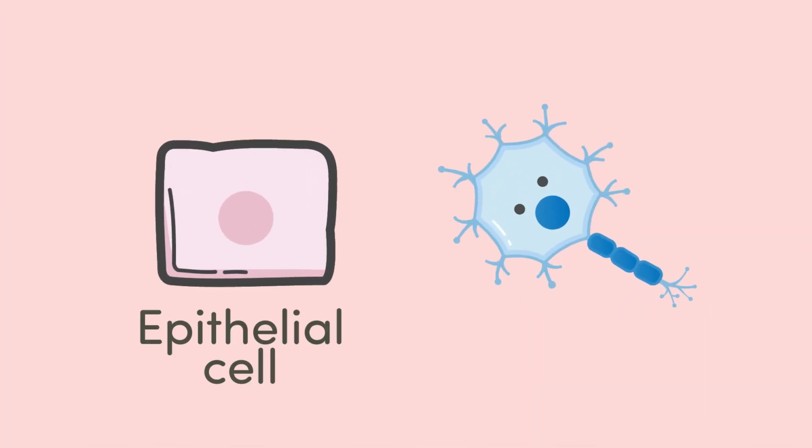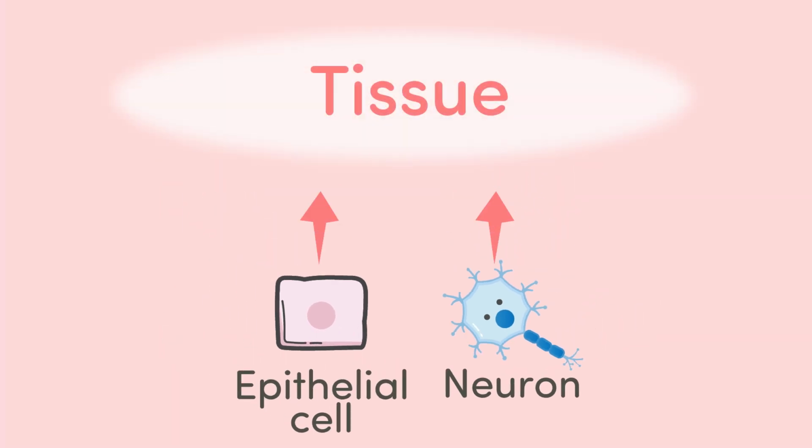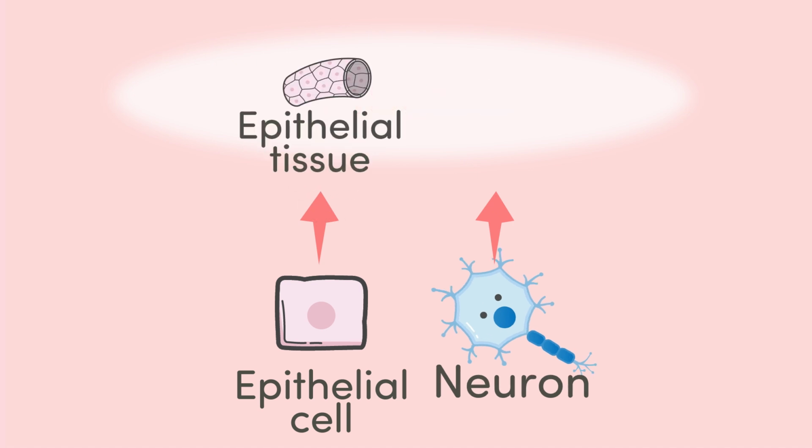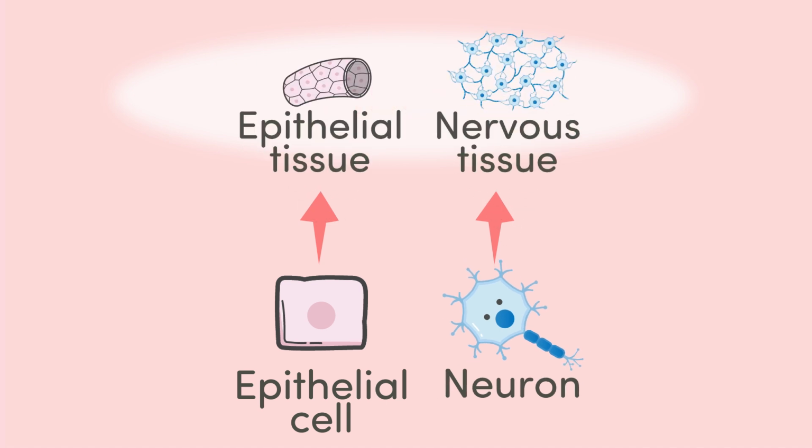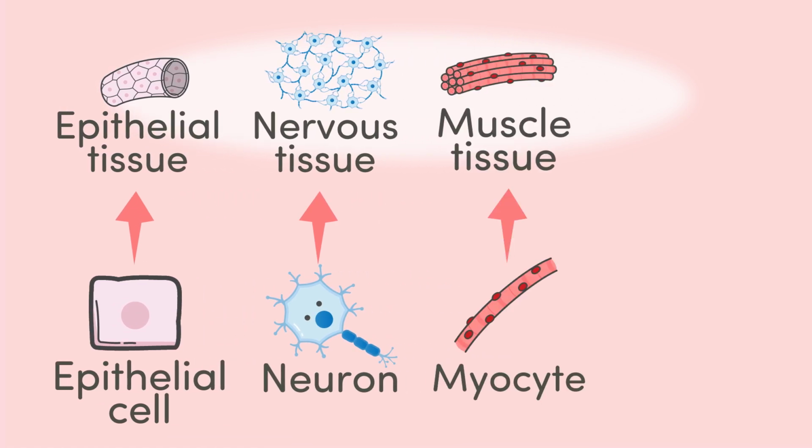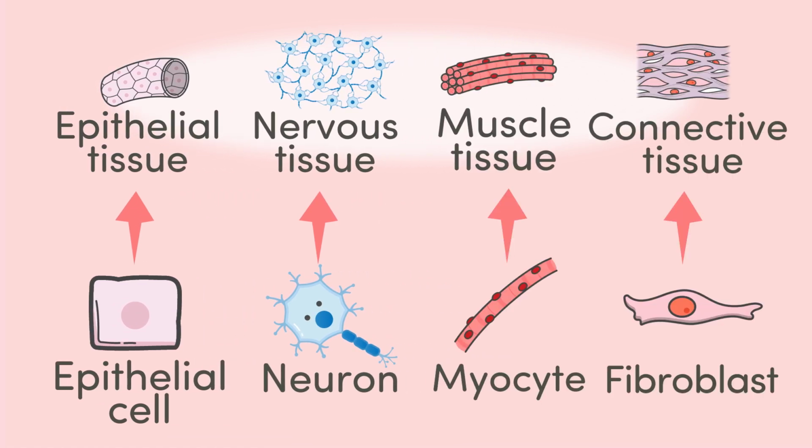For example, some become epithelial cells, while others develop into neurons. A tissue is a group of cells that share the same characteristics. For example, epithelial cells come together to form epithelial tissue, while neurons come together to form nervous tissue. Incidentally, there are other types of tissue as well, such as muscle tissue and connective tissue.